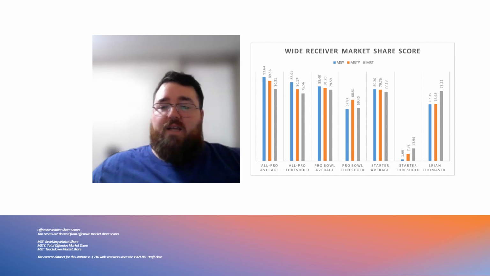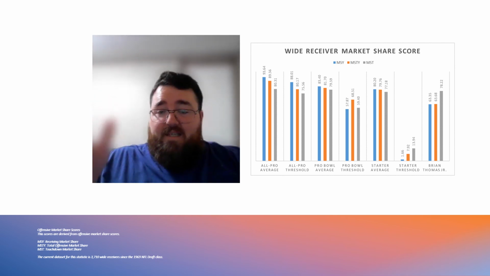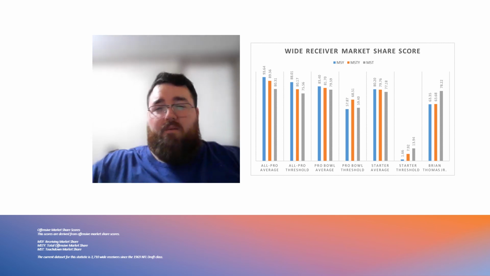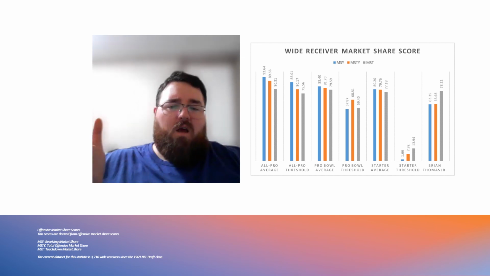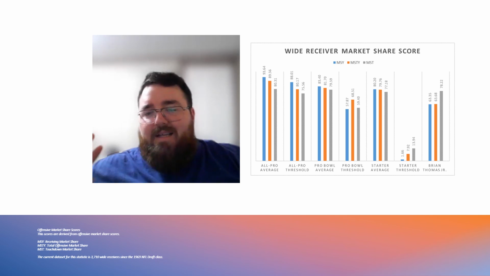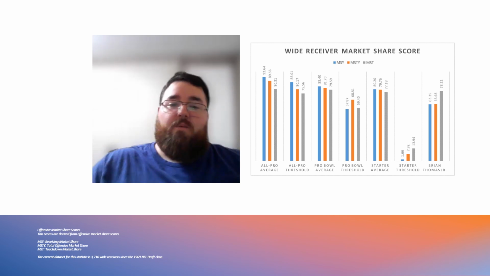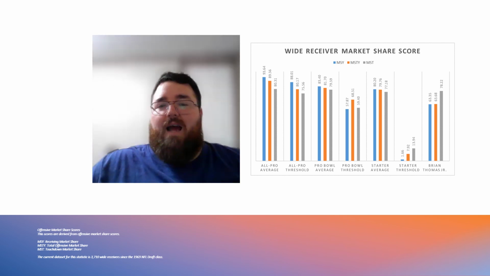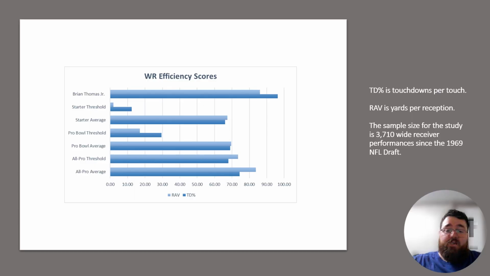Looking at his production traits, this is the area where there is some concern. He only had 60 percentile, basically a slightly above average total offensive market share production and receiving market share, with a high 78 percentile touchdown market share. He's very similar to Adonai Mitchell in terms of his market share data, but he's a little better. When you look at his efficiency scores, he also had better efficiency in some ways compared to Mitchell, which is another reason why he's number 4 in this list.